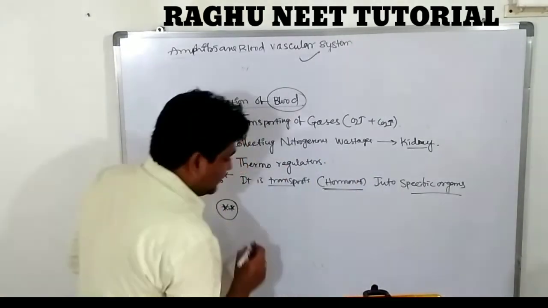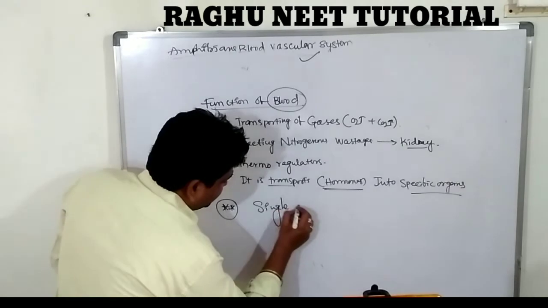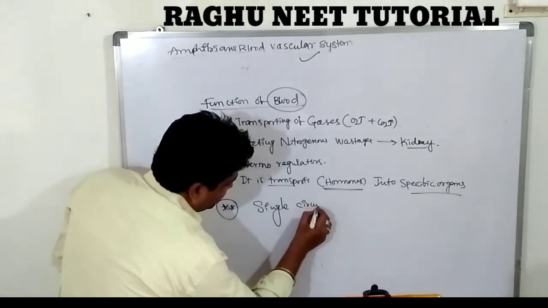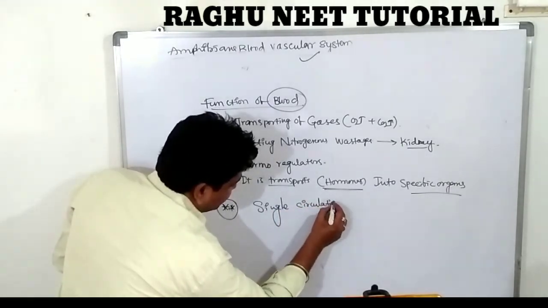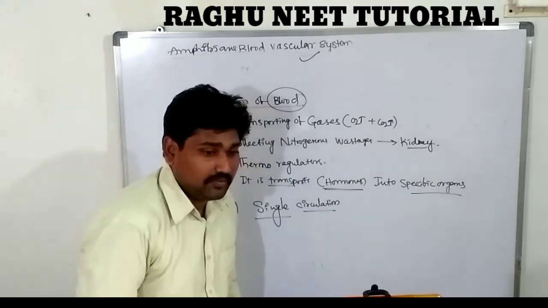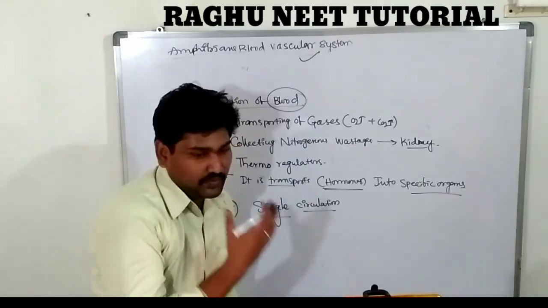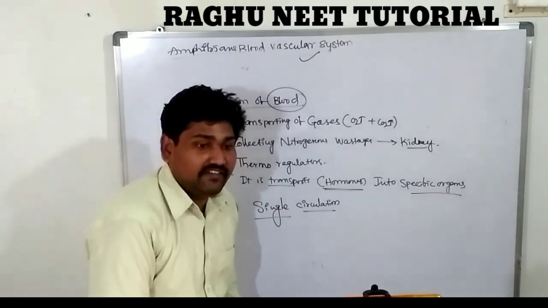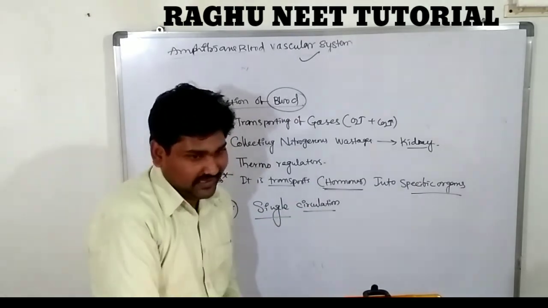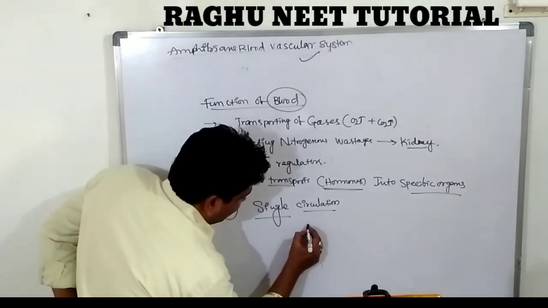Circulation. Amphibians show single circulation. What is the meaning of single circulation and double circulation? Single circulation is where the blood is supplied from the heart to various parts of the body, but never goes to the lungs.